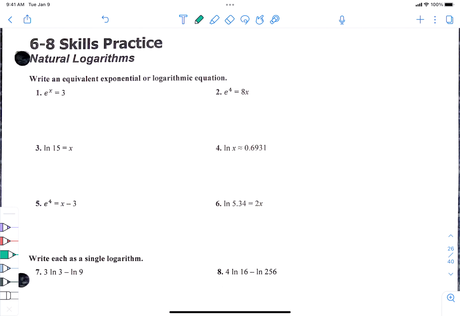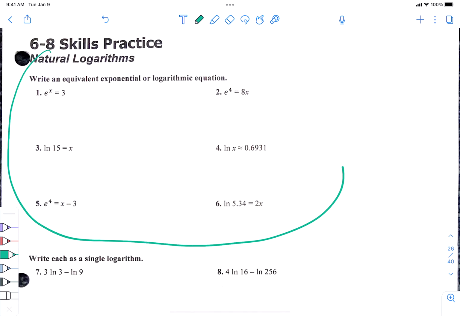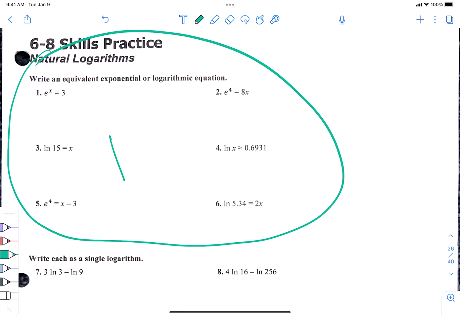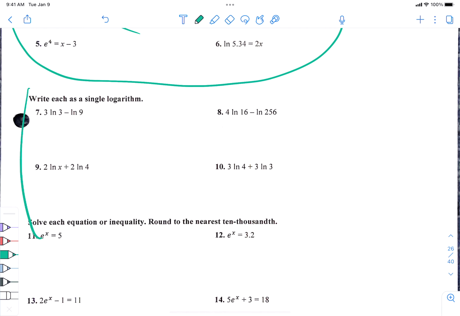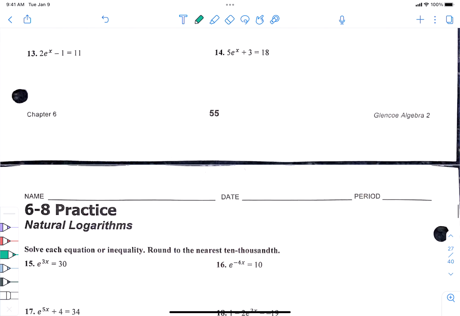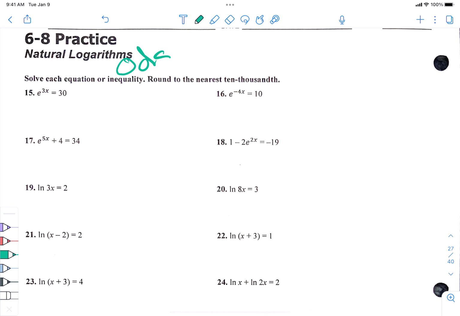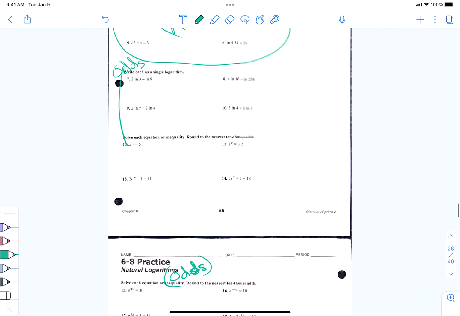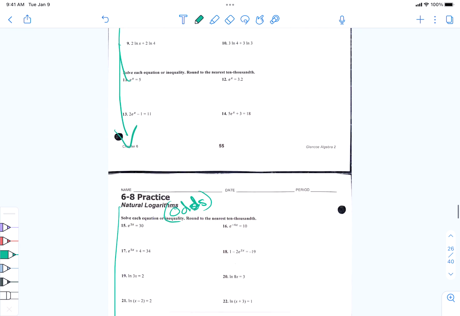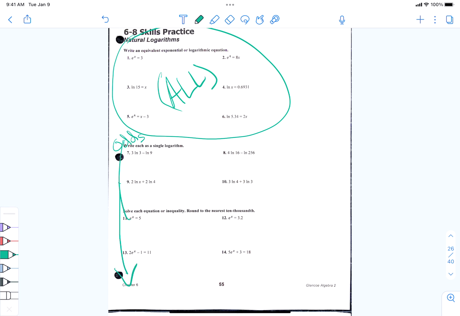Okay, if you're watching this video, the homework assignment 1 through 6, we're going to do all of them because those are just the switching around. And then after that, on this side, you're only doing the odds all the way down, and you're only doing the odds on this side. So it's odds on everything except 1 through 6 is all, okay? So going all the way down, we're doing odds on this page. This is the only one that you have to do all because it's just the switcheroos, okay?